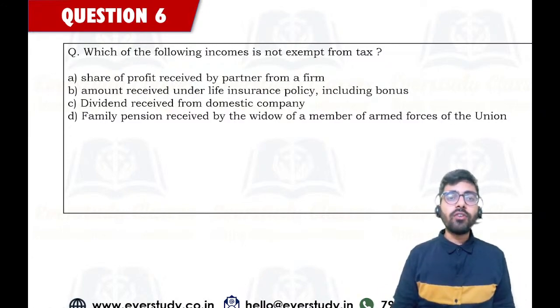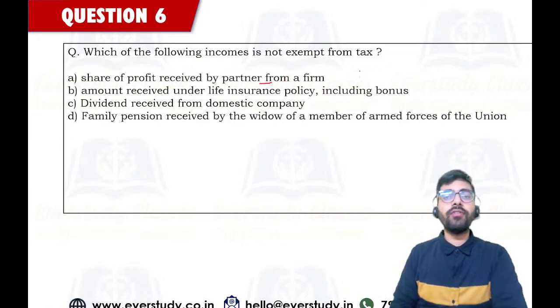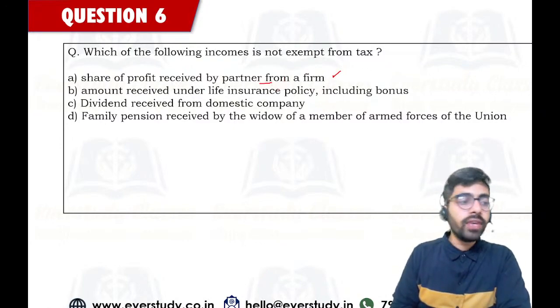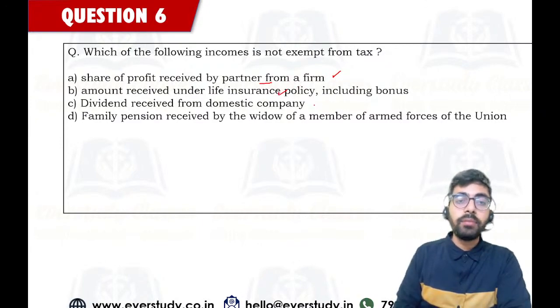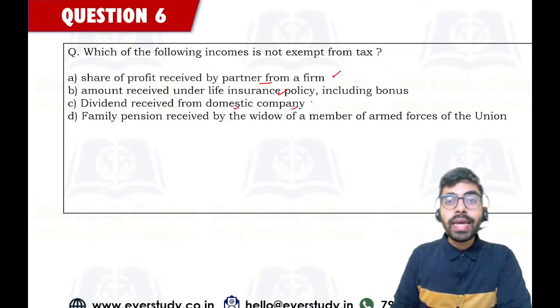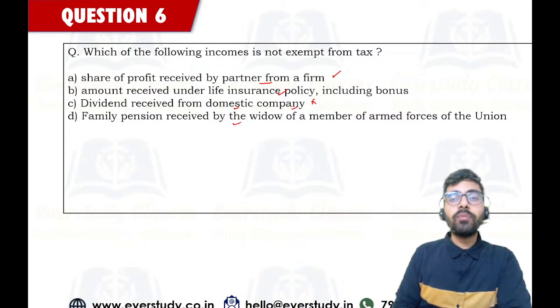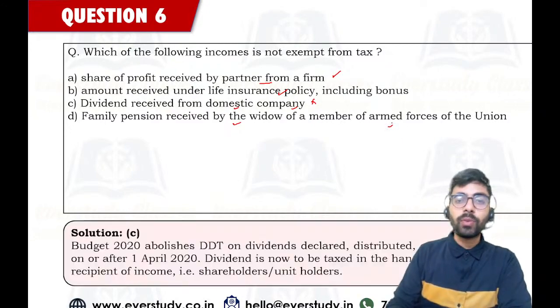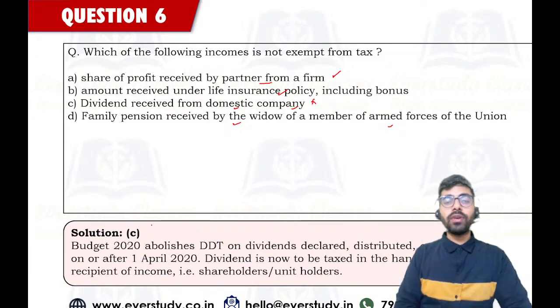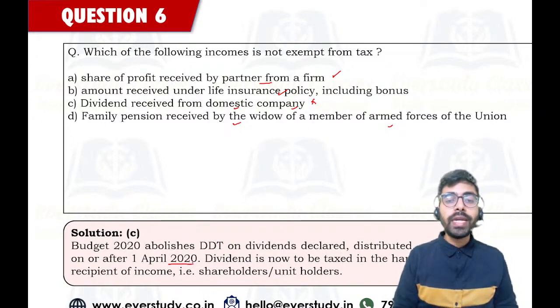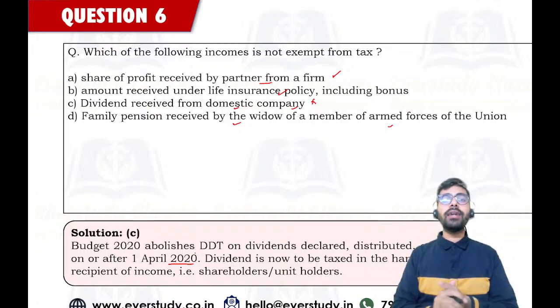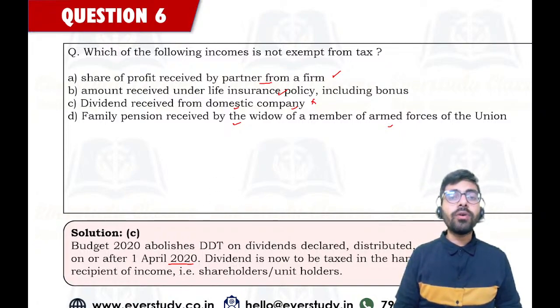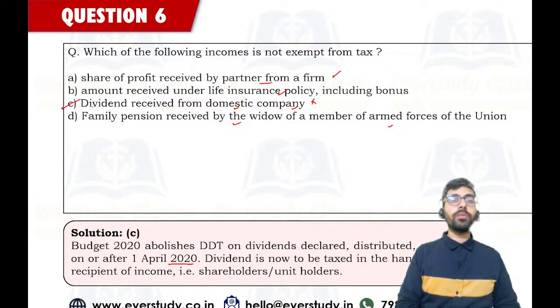If a partner is receiving share of profit from a firm, that is exempt. If you are receiving any amount under life insurance policy, that is exempt. Dividend which is received from domestic company, that is also exempt. No, that is not exempt as of now. Earlier it was exempt, but now it is not. Family pension received by the widow of the member of the armed forces of the union is again exempt. Budget 2020 abolished the dividend distribution tax, and now from 1st April 2020, dividend is taxable in the hands of shareholders. So now dividend is no longer exempt income. That's why the answer is option number C.